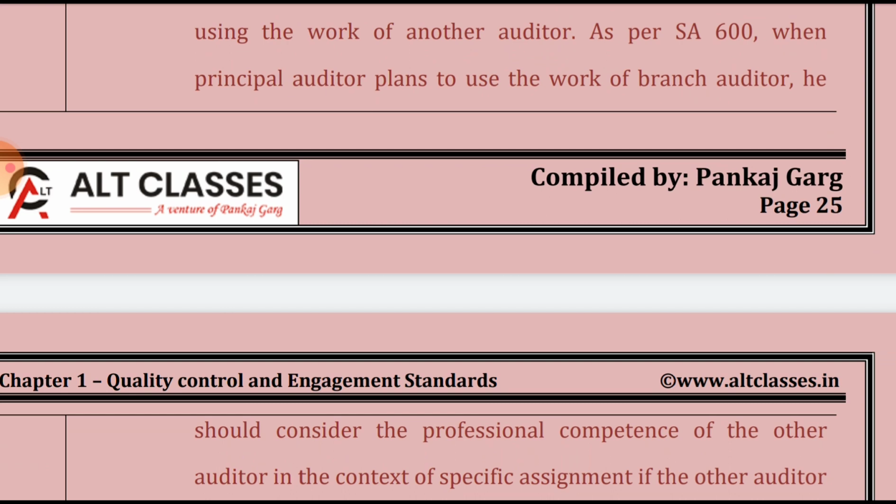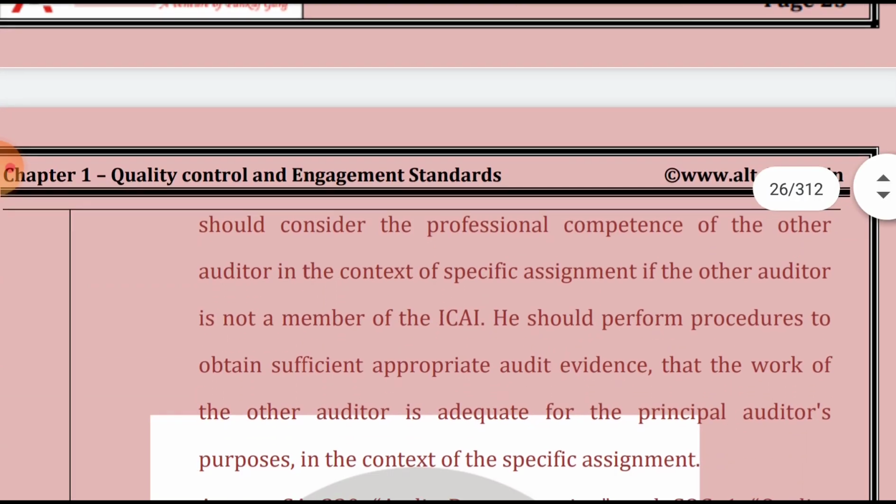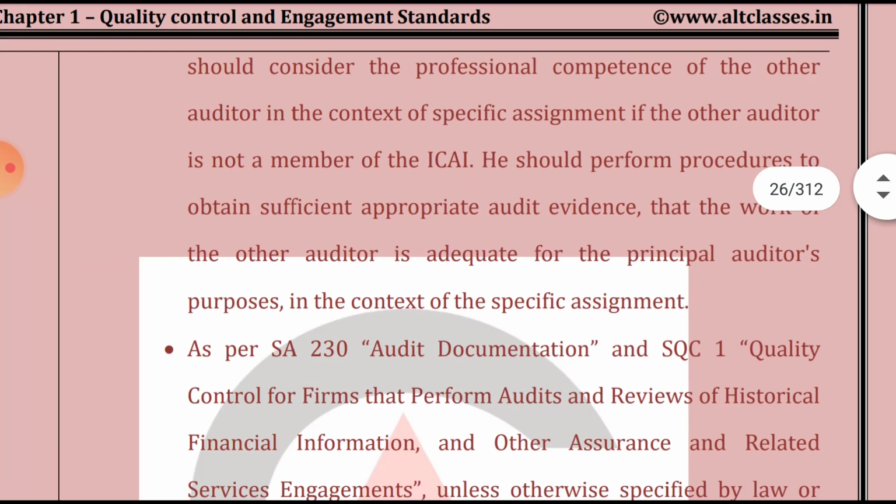So when the principal auditor plans to use the work of the branch auditor, he should consider the professional competency of the other auditor. As I said in the last question as well, he cannot ask for the working paper. He can rely on the work audited by the other auditor. So he should consider the competency of the other auditor in the context of the specific assignment.